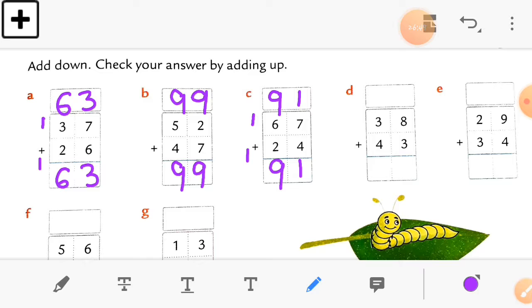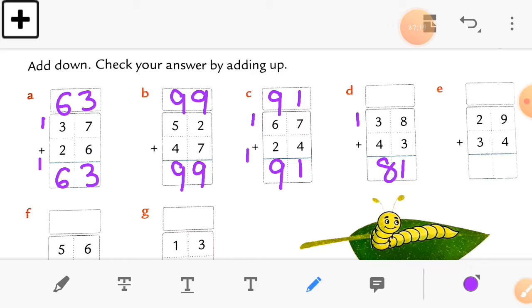Okay. So let's check number D, 8 plus 3. So 8 plus 3 is equal to how much? After 8 you have to count 3 numbers: 9, 10, 11. So write down 1 and 1, 11. You can see this. Now in the tens column 3 plus 4 is equal to 7, and add one number to it. So 7 plus 1 is equal to 8. So write down 8 here.